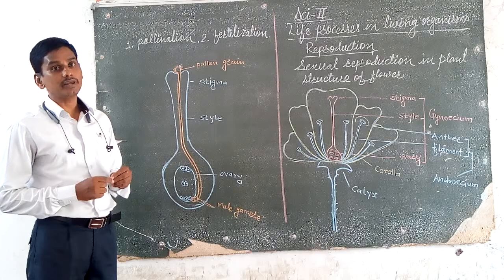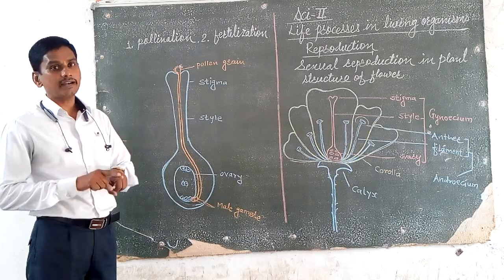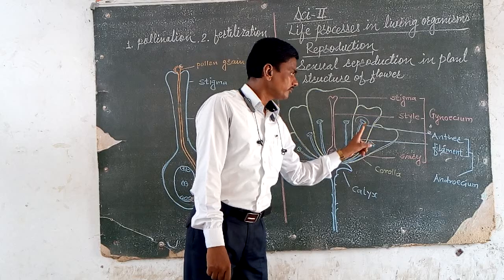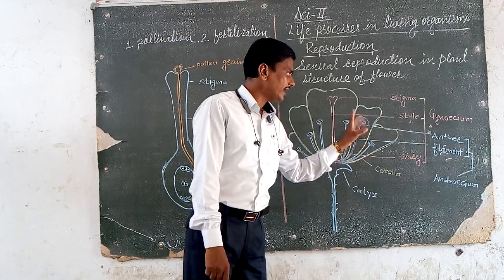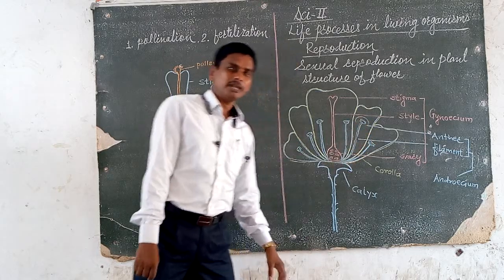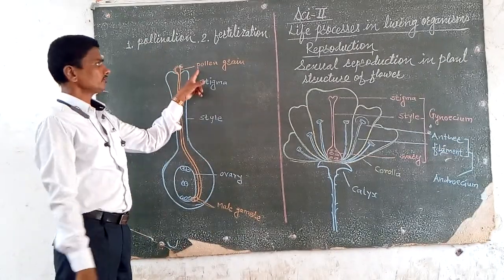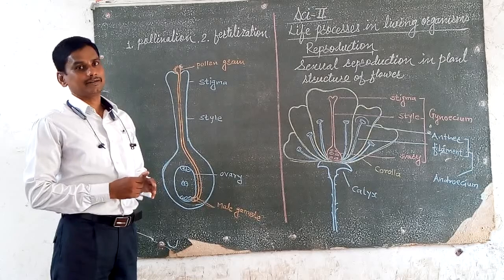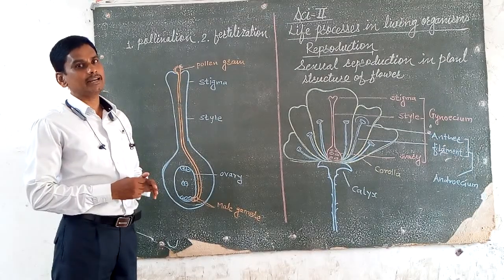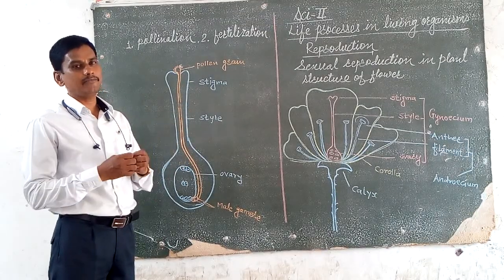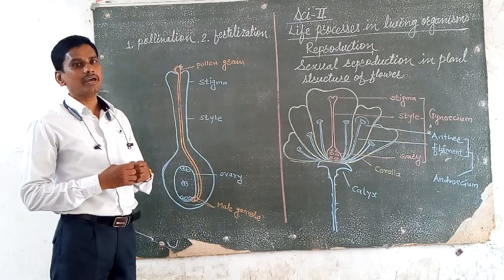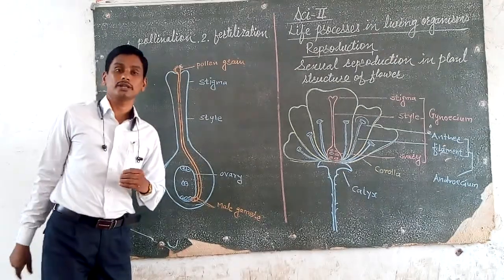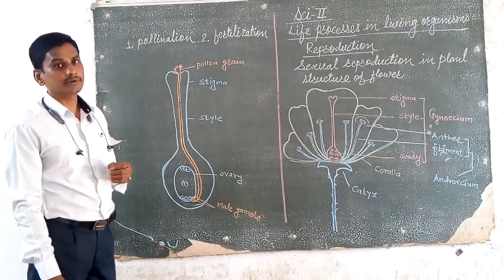In case of a plant, the androecium is divided into filament and anther. The anther contains many pollen grains, and the gynoecium contains the female gamete. The androecium contains the male gamete, and fusion of this male and female gamete forms a zygote. From that zygote comes the embryo, and then a new individual. That is sexual reproduction.